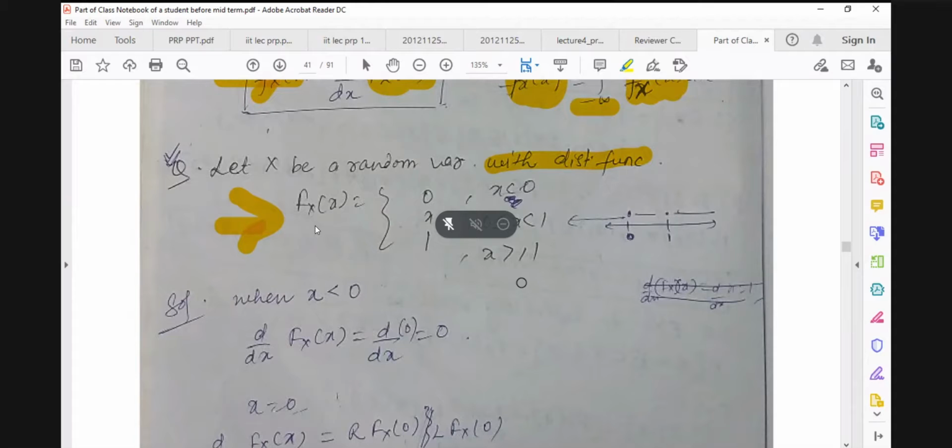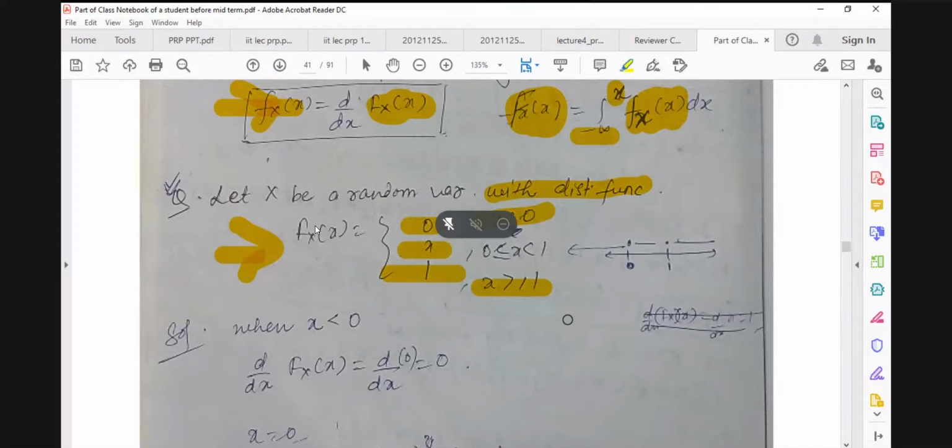For x less than 0, it has the value 0. For x from 0 to 1, it has the value x. And for x greater than or equal to 1, it has the value 1. This is a continuous kind of distribution function. For this distribution function, I ask you to find its density function. And you know from the definition that the density function is the derivative of the distribution function.